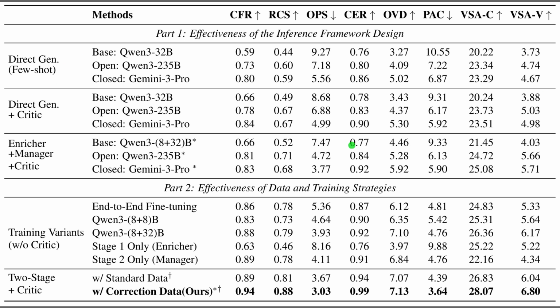So, with the data pipeline established in Figure 3, Table 1 now quantifies how these design choices impact performance. The top section, labeled Part 1, tests the inference framework. We see that simply adding a critic module to the direct generation baseline significantly boosts the collision-free rate, shown here as CFR. Then, Part 2 at the bottom validates the training strategies. The final row demonstrates that the full method, using correction data, achieves the best results across every metric, confirming that learning from errors is crucial for stable spatial reasoning.